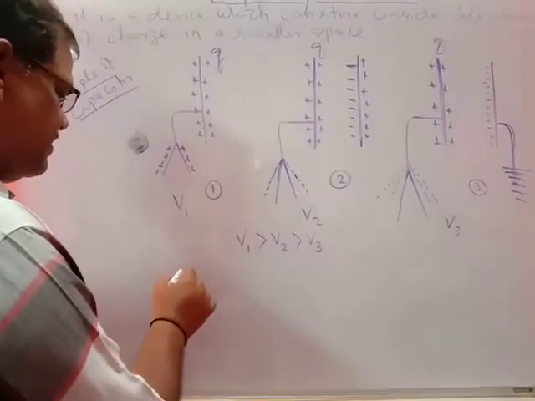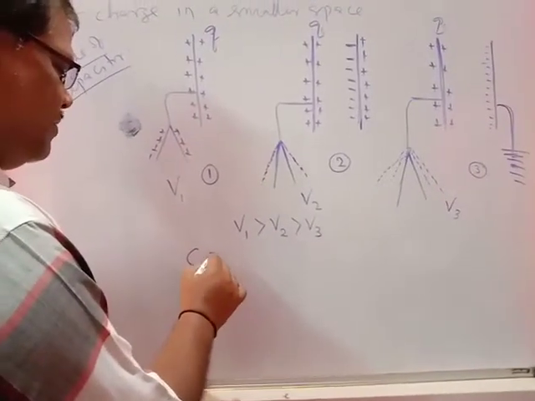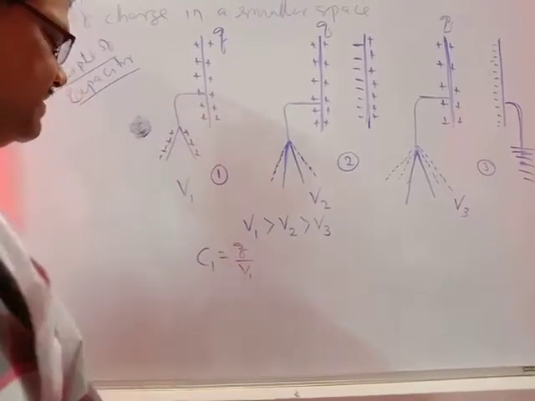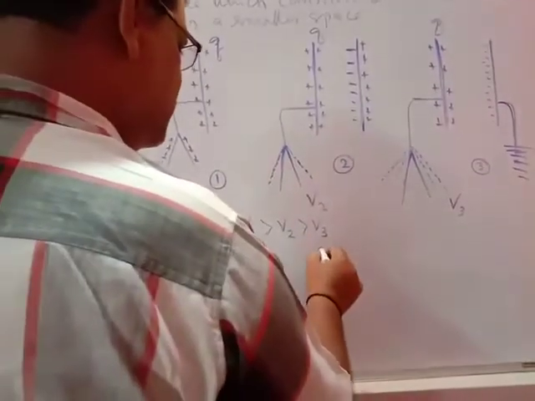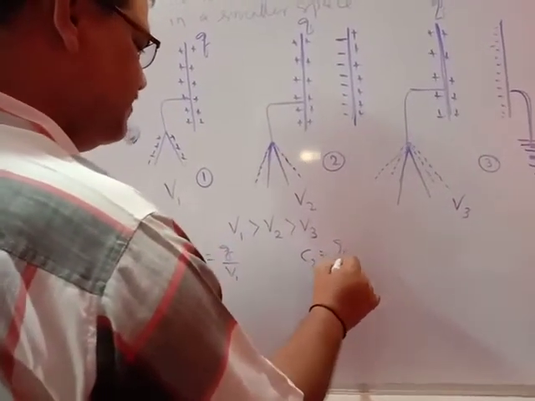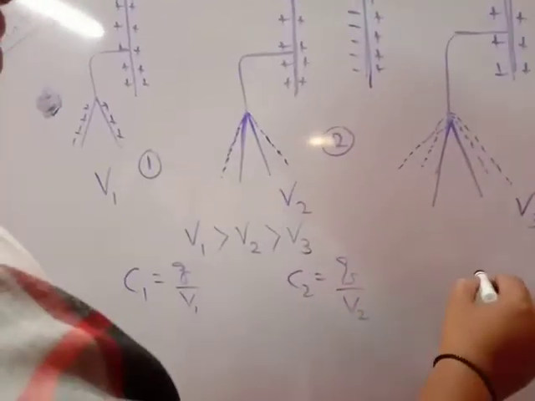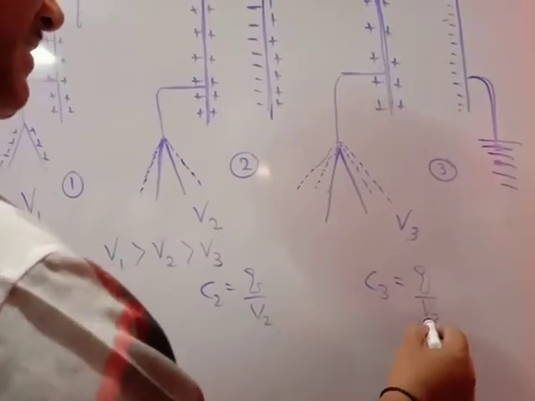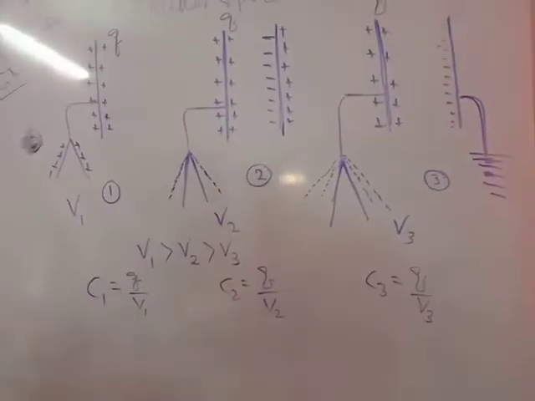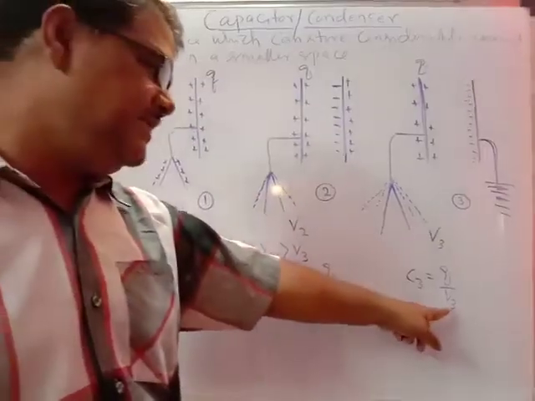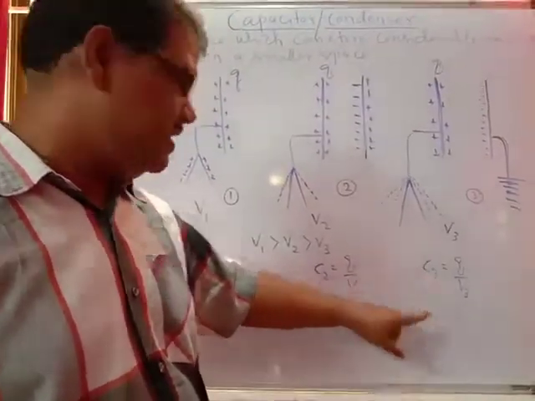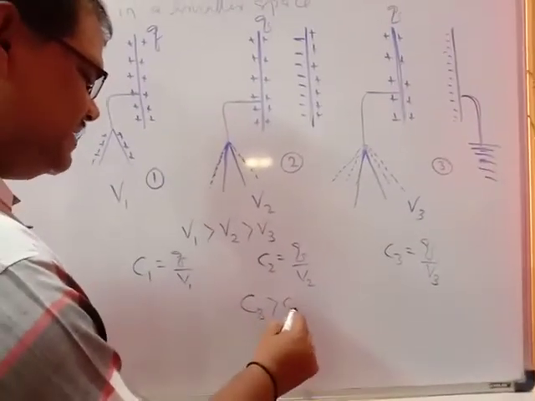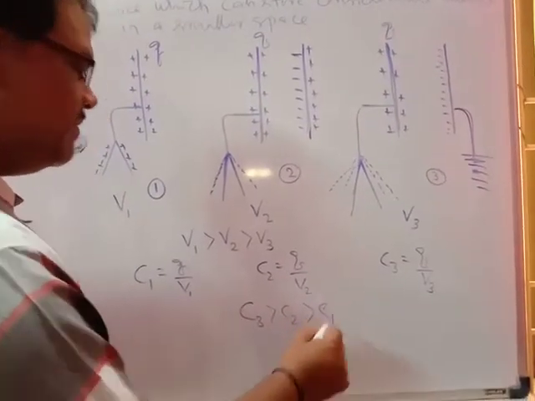C1 equals Q by V1, C2 equals Q by V2, and C3 equals Q by V3. Which capacity will be more? Since V3 is smaller, C3 is more. So C3 is greater than C2, which is greater than C1.